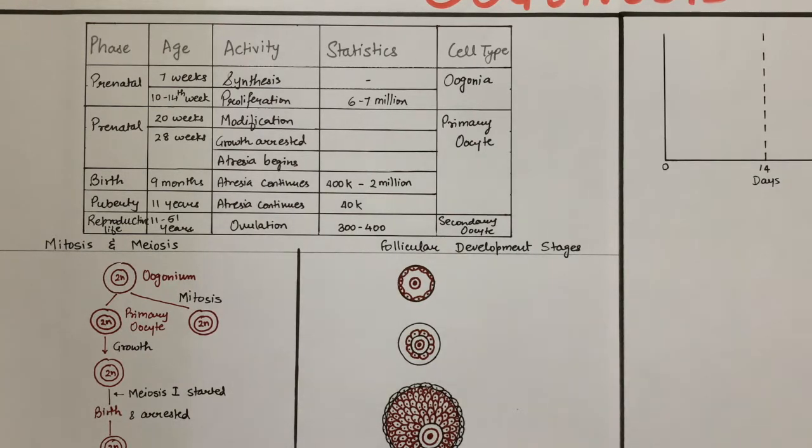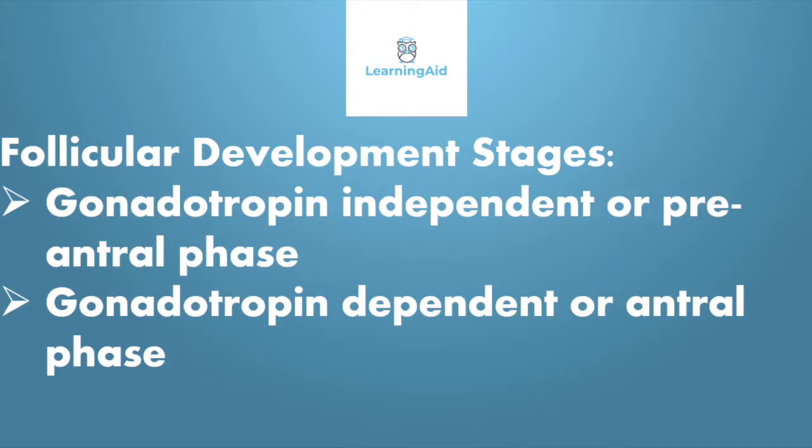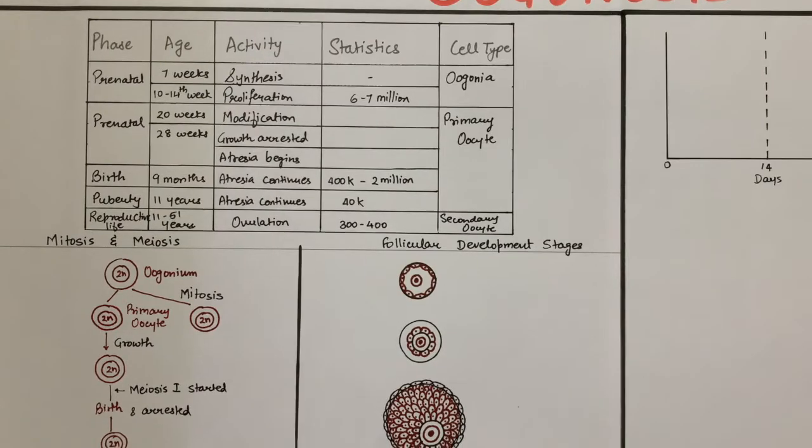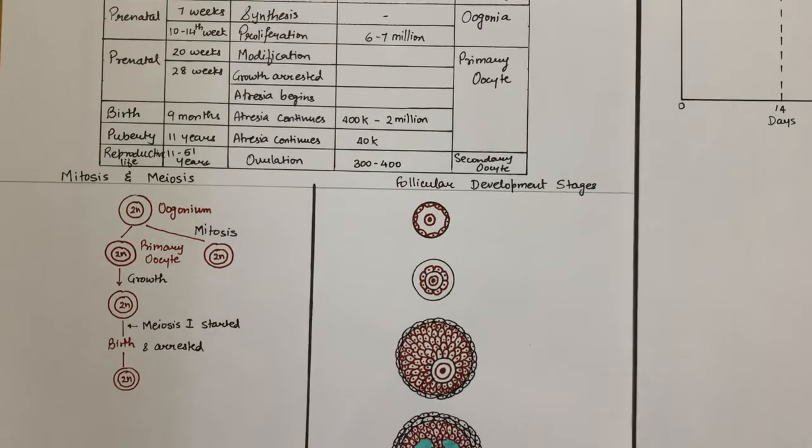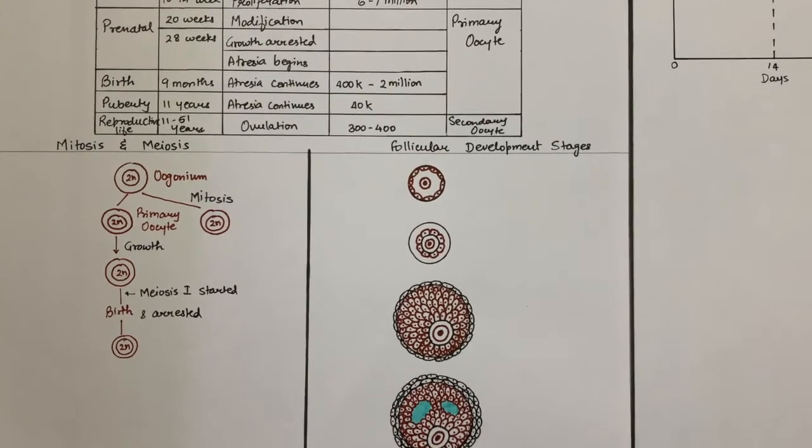Alright, now that we've talked about the number of oocytes during birth, puberty, etc., let's look into the follicular development stages of an ovum. There are two distinct phases of follicular development. The first one is gonadotropin independent growth or pre-antral phase, and the second one is the gonadotropin dependent growth or antral phase. Let's talk about the first phase, that is the gonadotropin independent or the pre-antral phase.